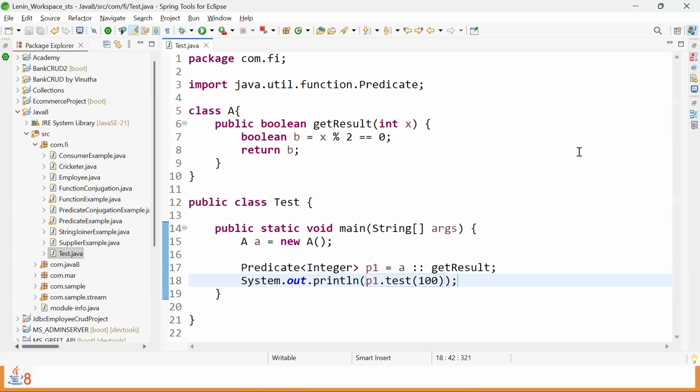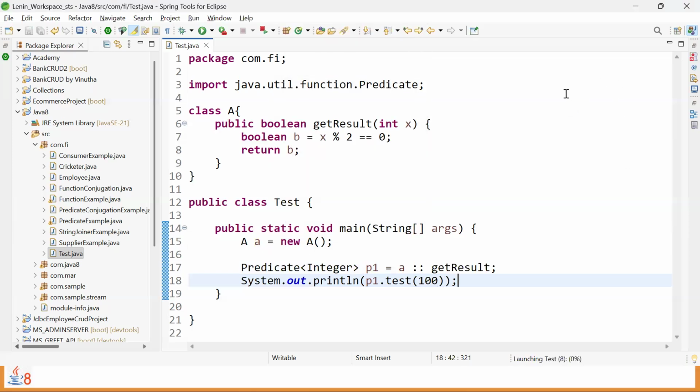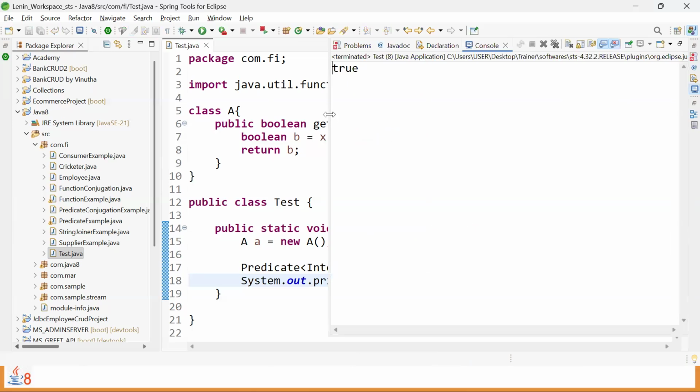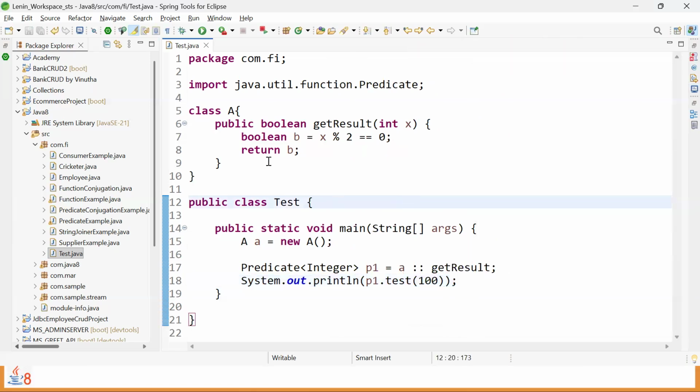Control F11 to run the program. Yes, Java application. Then see the result. So 100 is an even number because we are adding the logic of even. True. Correct. Now, what is the meaning of reusability? The same A, which already has a method with some information, if at all we want the same result, we need not write this once again. We can reuse it from wherever we want.